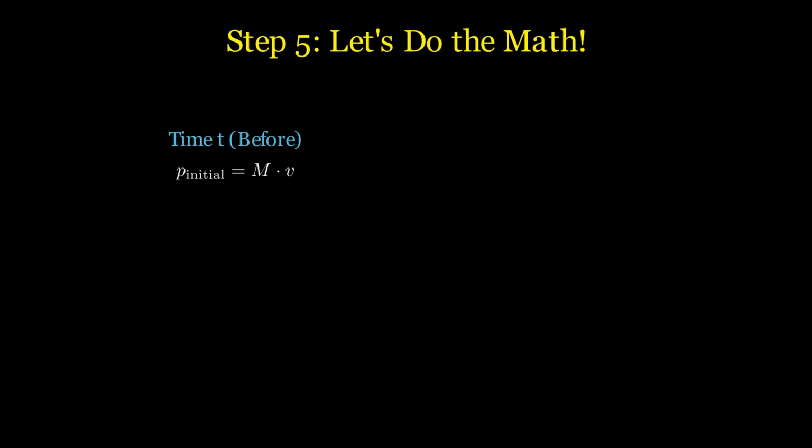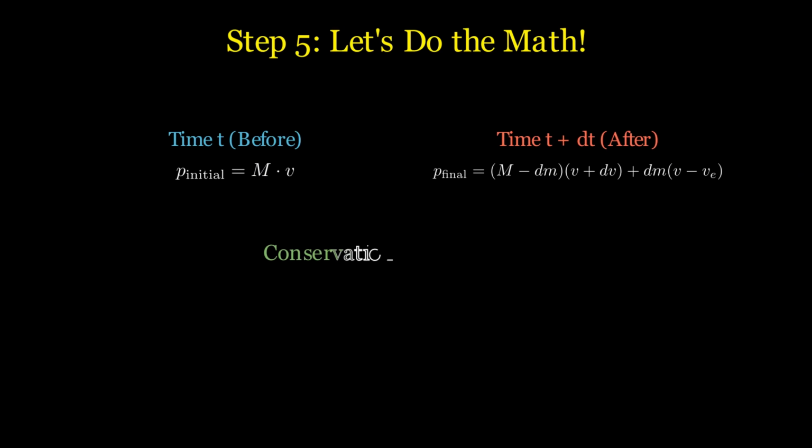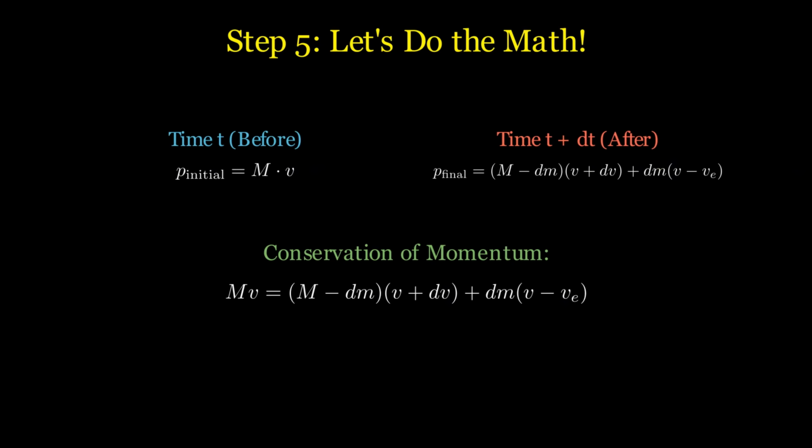Before the burn interval dt, the initial momentum is simply mass into velocity. An instant later, the rocket has mass m minus dm, moving at v plus dv, while exhausted fuel dm moves backwards at v minus ve. Now using the law of conservation of momentum, the final momentum should be equal to the initial momentum. Therefore, mv is equal to (m minus dm) into (v plus dv) plus dm into (v minus ve).